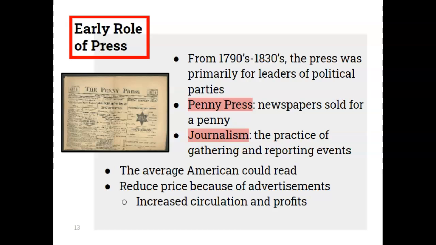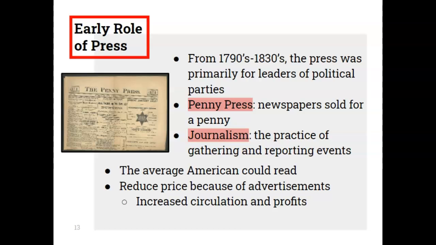From the 1790s to 1830s, the press was primarily for leaders of political parties. The penny press allowed for newspapers to be sold for a penny, so more and more people had access to that information. Journalism also was an important ethical practice, and it was the practice of gathering and reporting events.